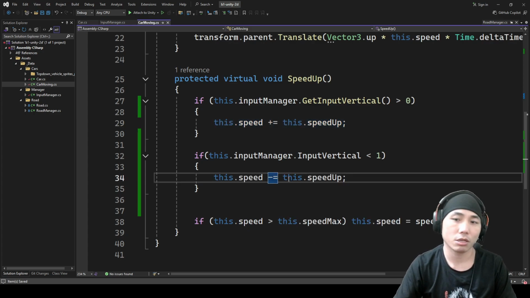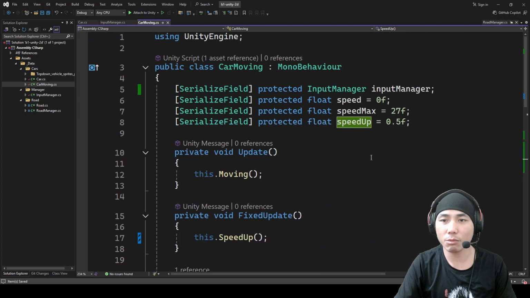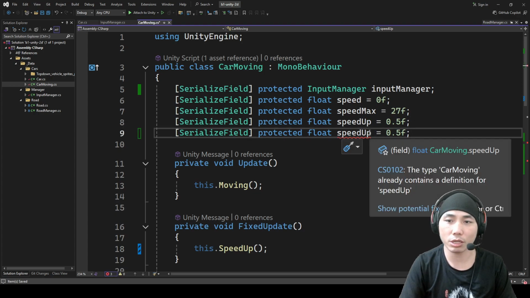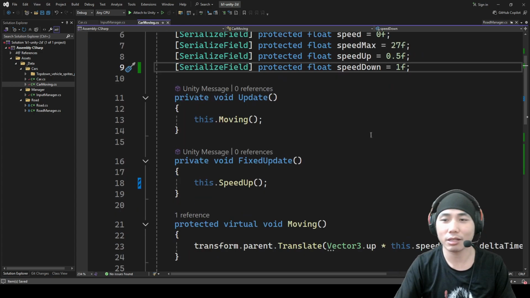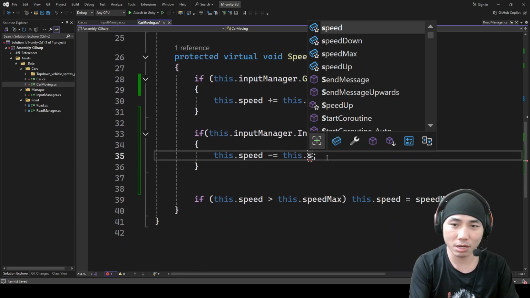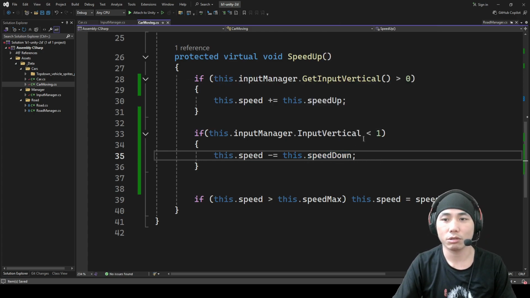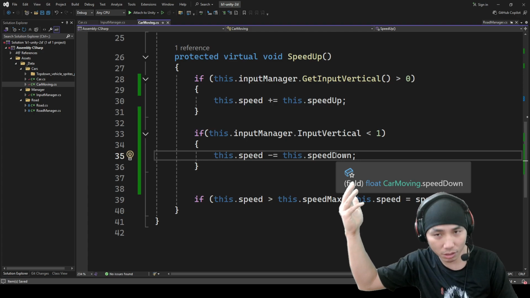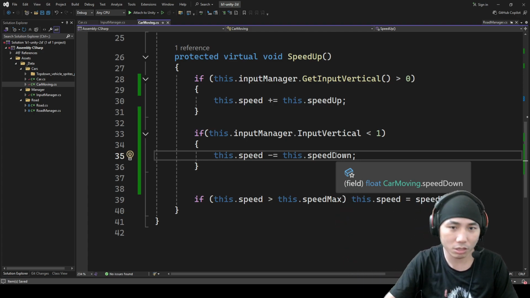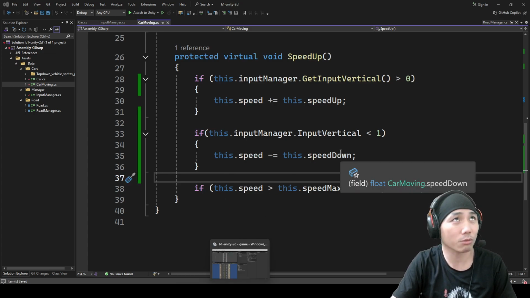If you want to use one variable here, it's okay. If you want, you can do a separate speed down. When you say okay, stop, it has to go down faster, and then you do that with speed down. So you can use two variables here, right? So when you release, it will go down at another speed. Increase one speed, decrease another speed.